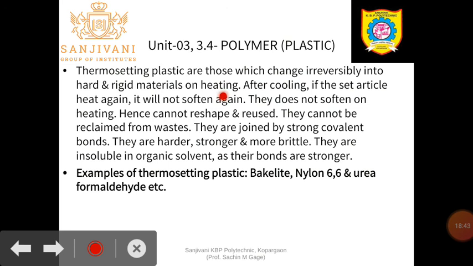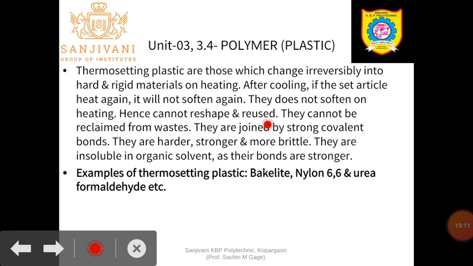Once we heat them, they are permanently changed into a hard and rigid material. We cannot acquire the original properties again on cooling. After cooling, if the set article is heated again, it will not soften. Once it gets hard, you are not able to convert it into a soft material. That is an irreversible change. They do not soften on heating, no doubt. Hence, we cannot reshape and reuse them.